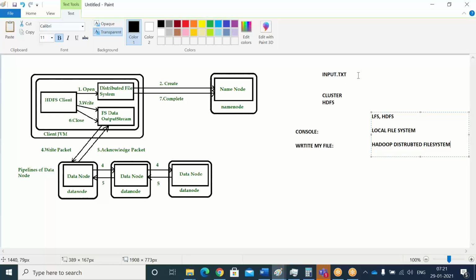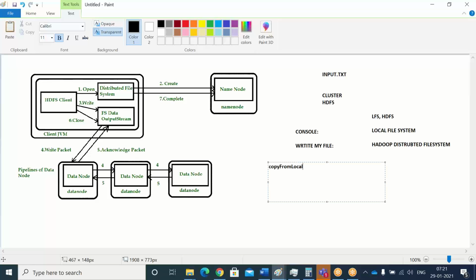It will reach your edge node. From there you have to copy it to your Hadoop environment. How are you going to copy? By using some copy commands. In this case we are going to use copyFromLocal. That is the command, and it is case sensitive. Copy, F is a capital, From, Local.